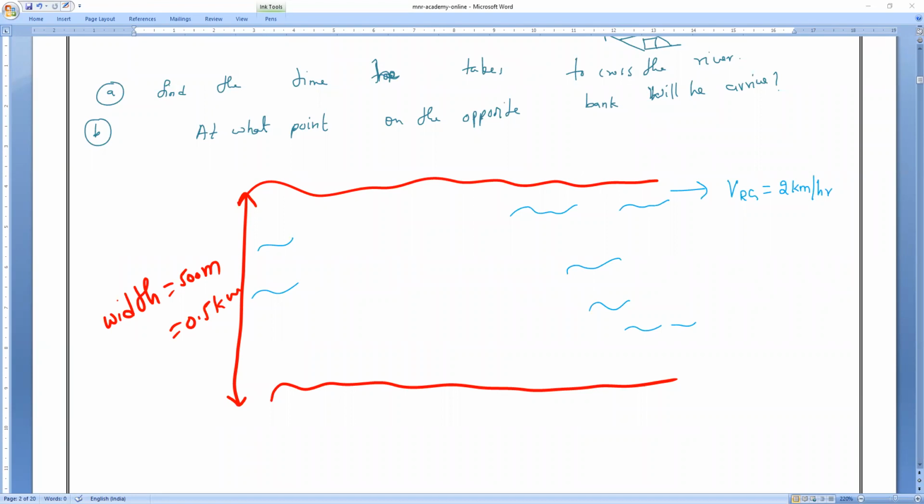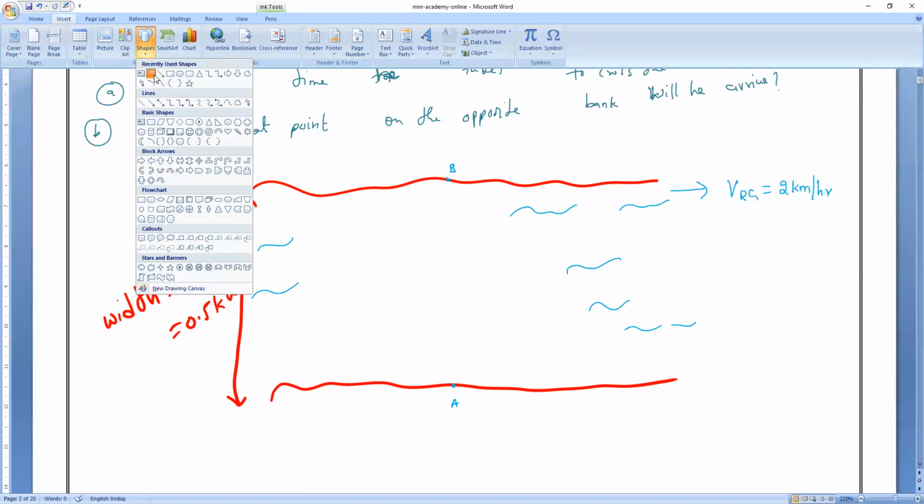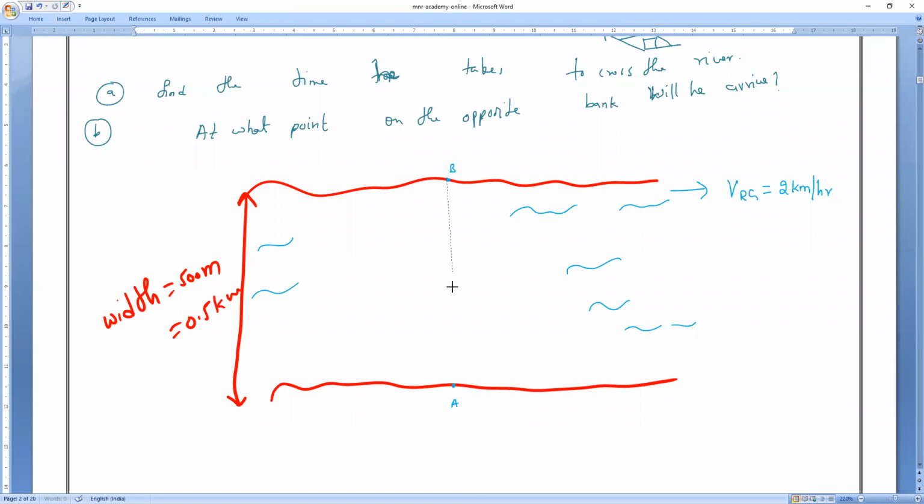Now he swims at what velocity, everybody? 3 kilometers per hour. With what angle? Let me take this as point A. The exactly perpendicular point is B. So let me draw the perpendicular point, as we want to find what point he will reach on the opposite bank. Clear, everybody? This is what we call the perpendicular point.